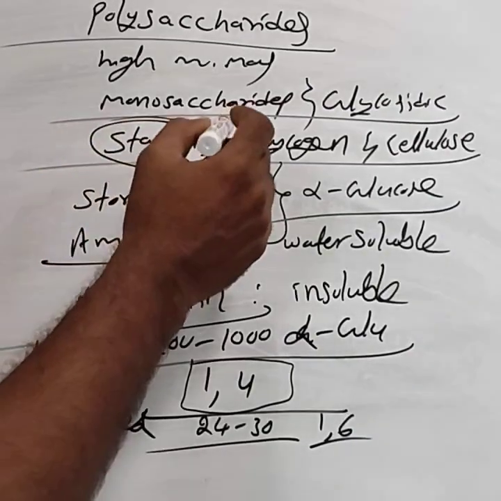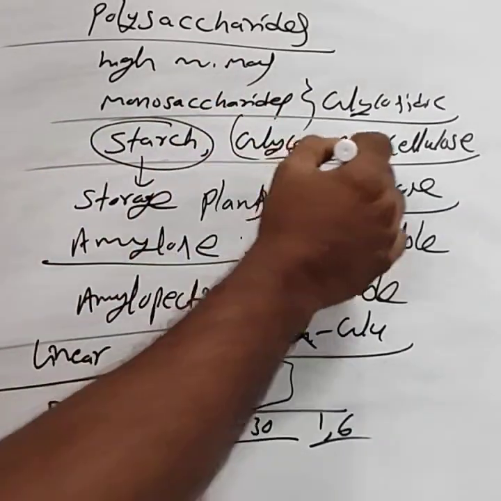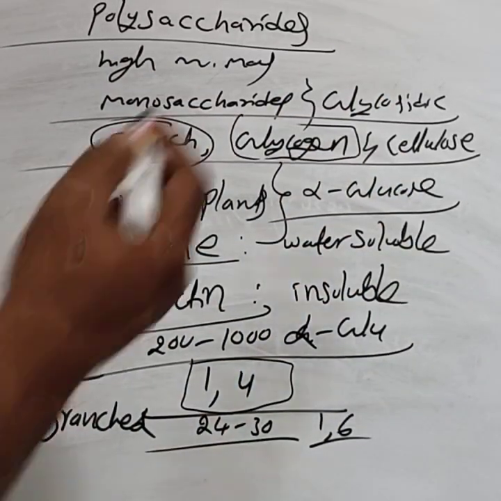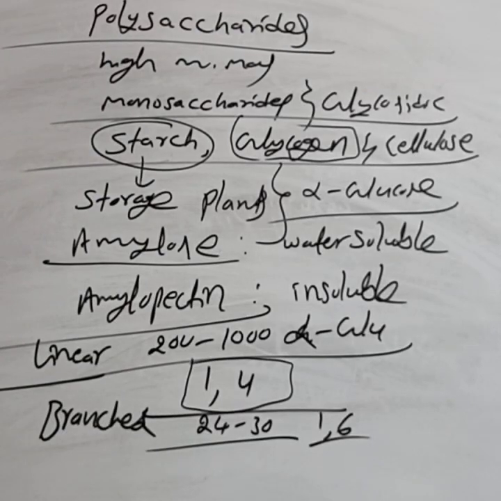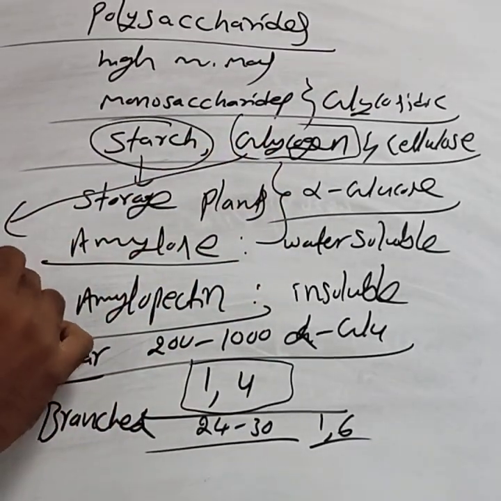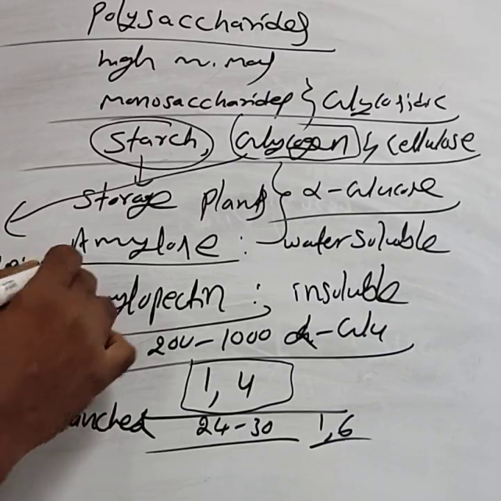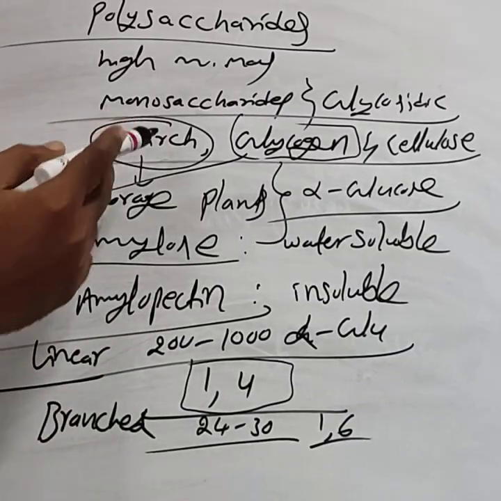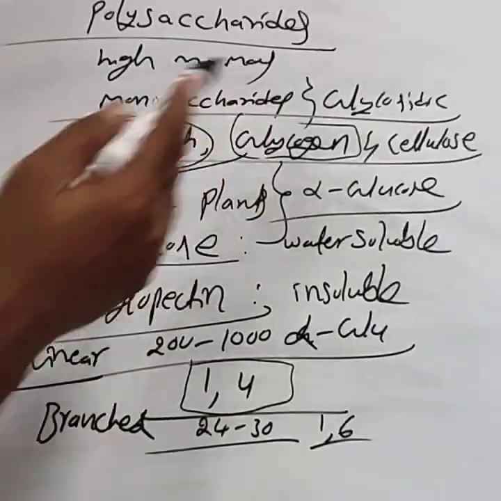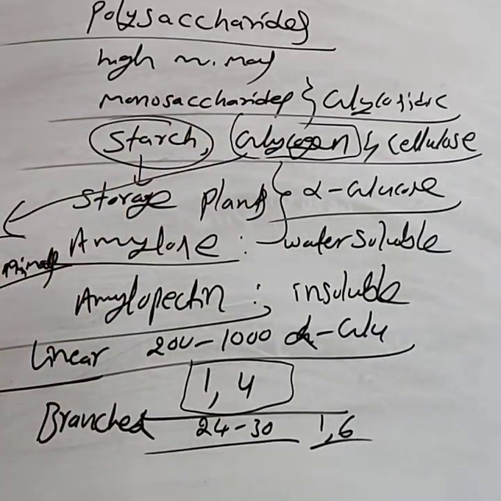Then the second polysaccharide is glycogen. The structure of glycogen is taken as the storage polysaccharide present in animals. Starch is the storage polysaccharide present in plants. Glycogen is the storage polysaccharide present in the animals.